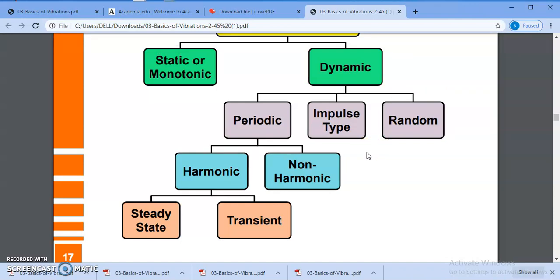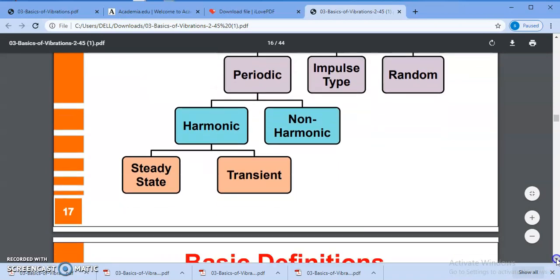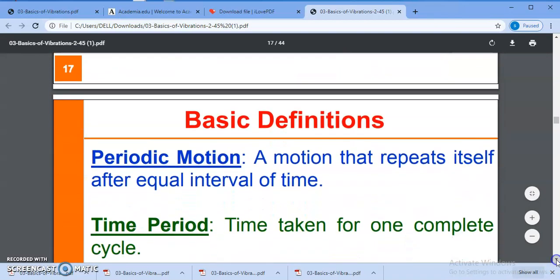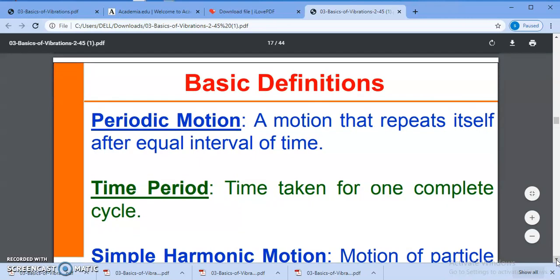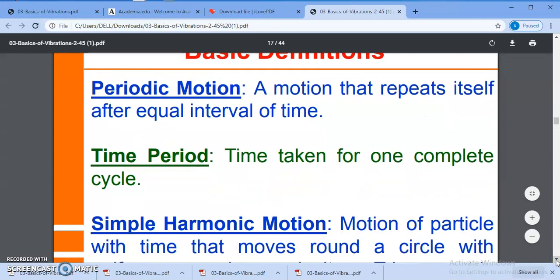As a static vibration, dynamic vibration, periodic vibration, impulse type, random type, harmonic type, non-harmonic. As we go further, we go through these different types of vibrations. But in this slide, we observe the day-to-day life applications which we observe in day-to-day life. We can understand vibration.